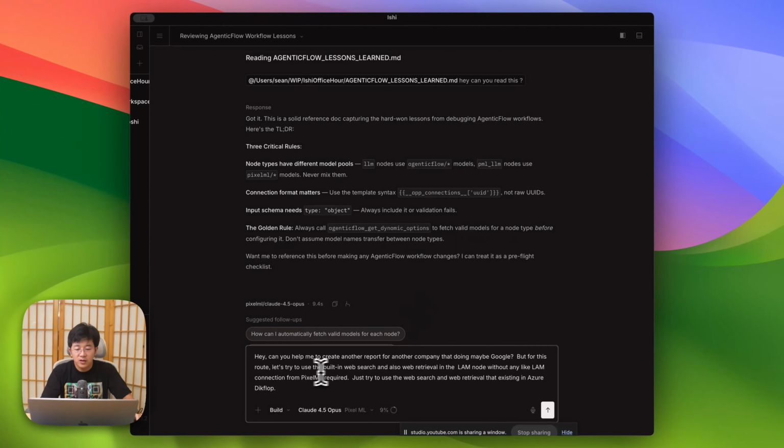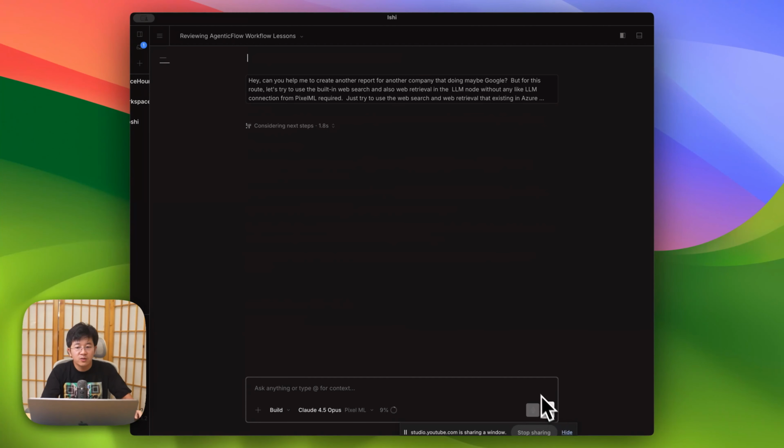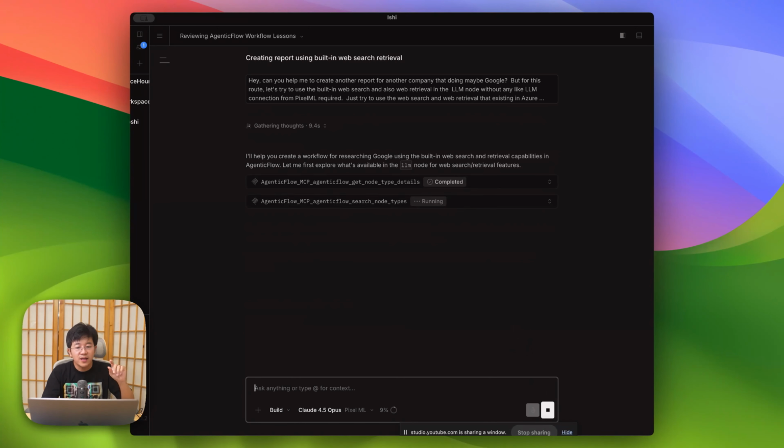Basically I'm telling him that agentic flow has a built-in web search and web retrieval node already, so no external connection is required. So I tell him to do it. With the understanding and learning from the past failure, I believe he's going to build this a bit better than before. Let's see.